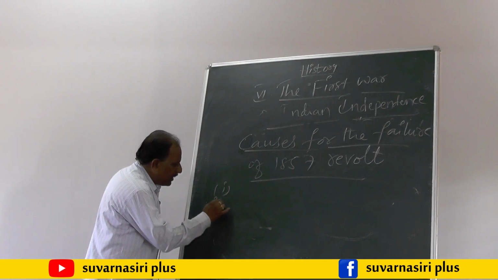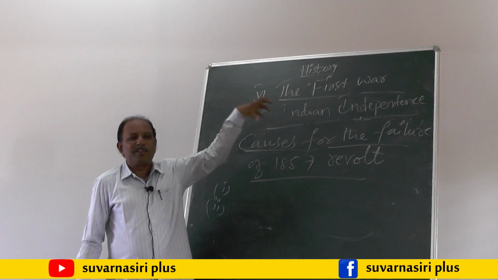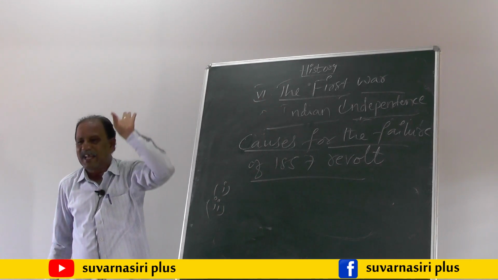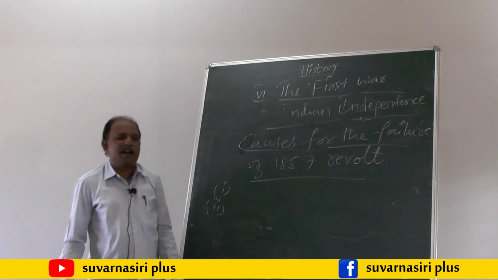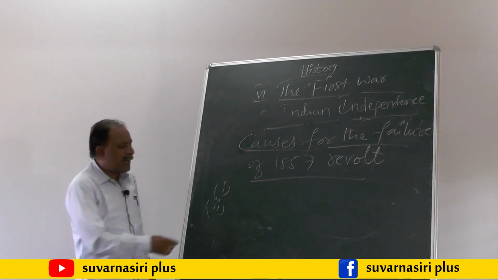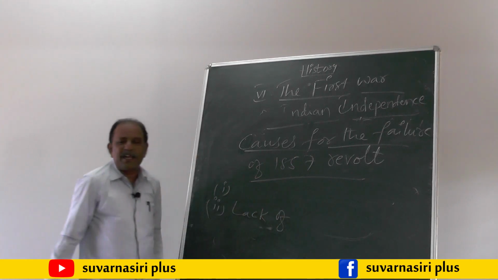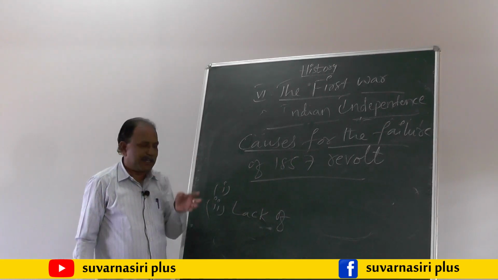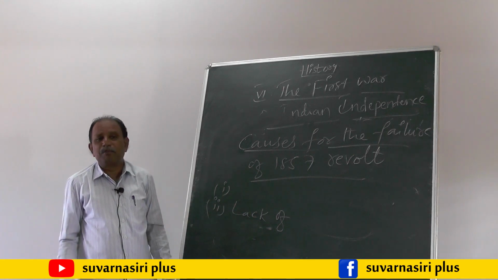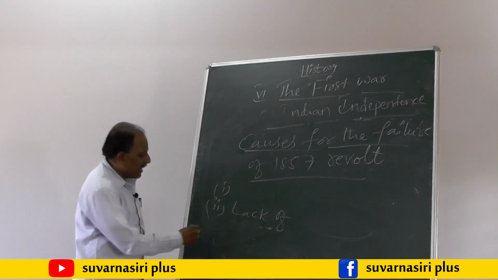The second point is, there was no suitable leadership among the Indian sepoys to fight against the British government. The lack of leadership among the Indian sepoys is the second important cause for the failure of 1857 revolt.